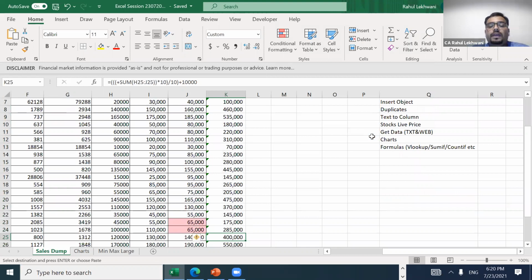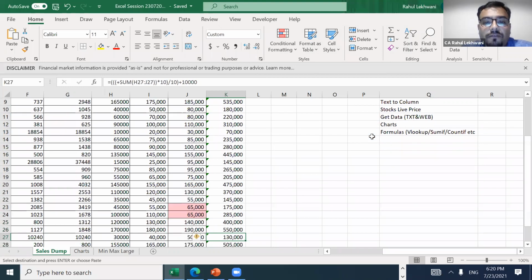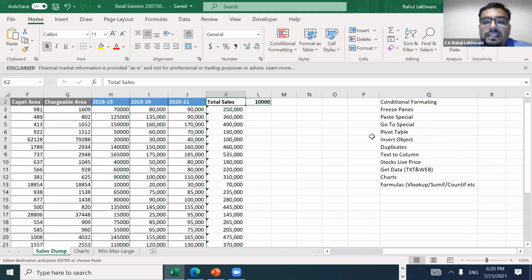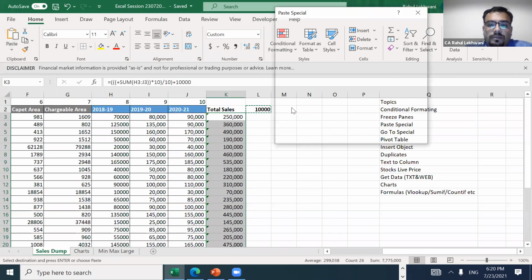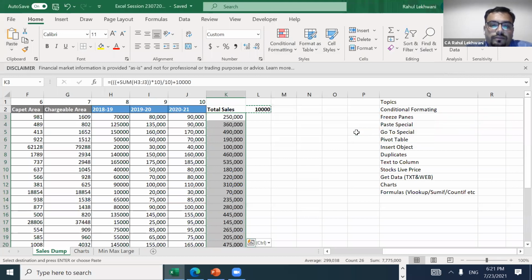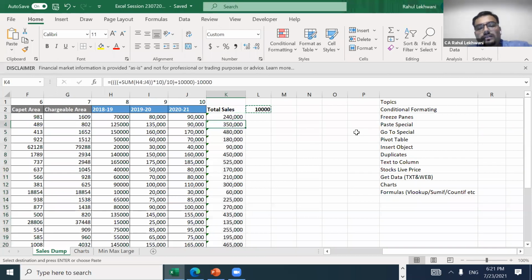So when you have big data, instead of putting formulas again and again, this paste special can be used. Suppose I want to subtract 10,000, I'll just copy this, select the range, formula, then subtract. See, all has been subtracted, first added and then subtracted by 10,000.